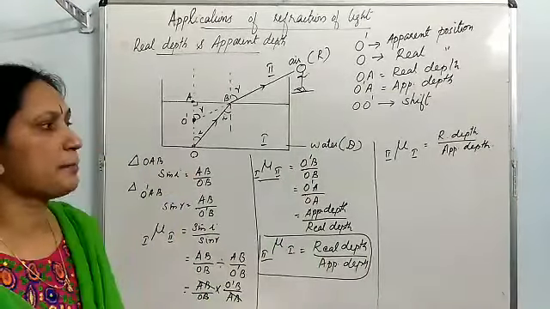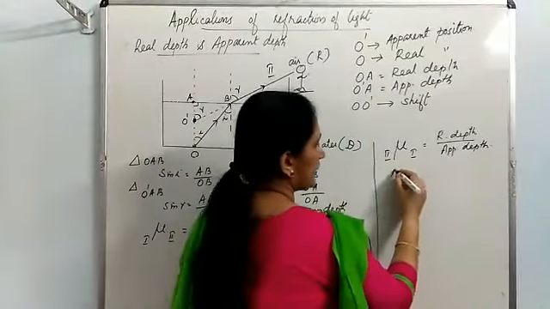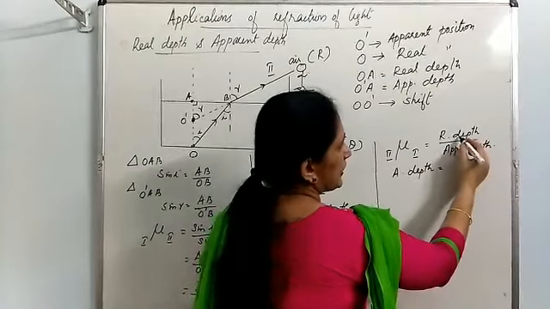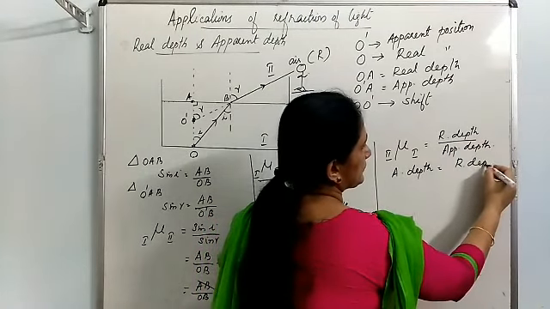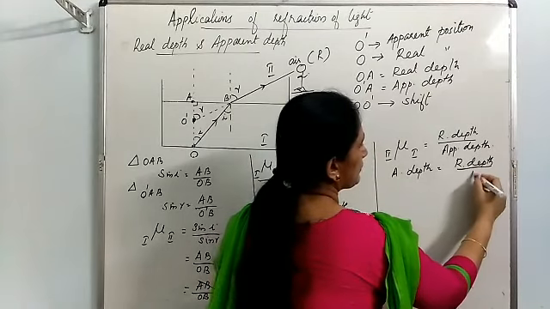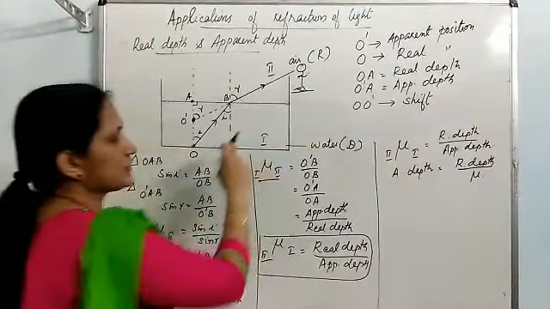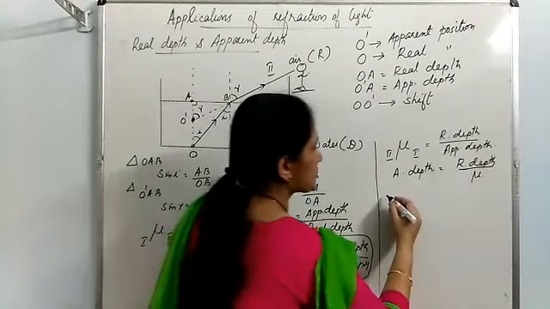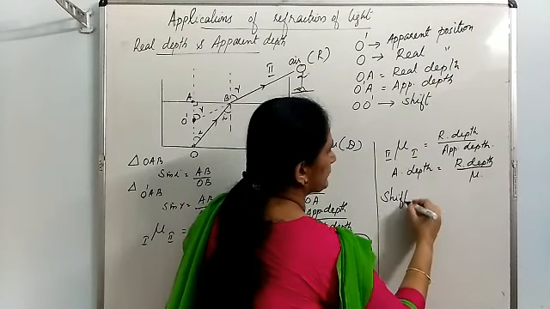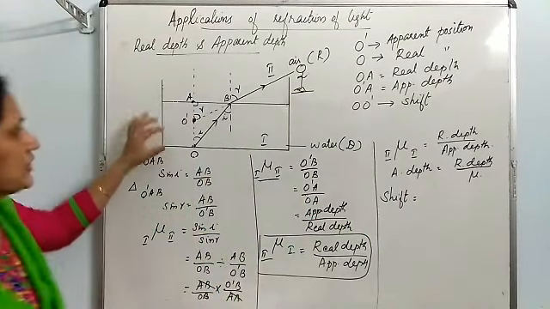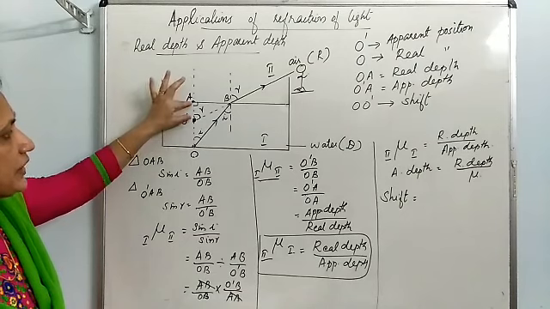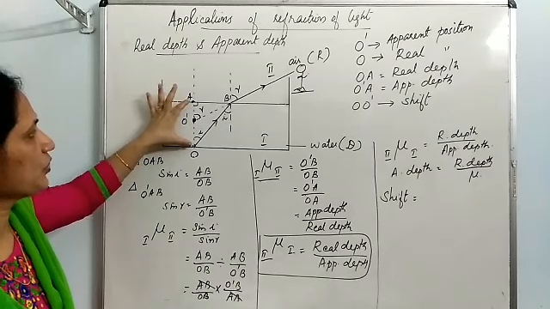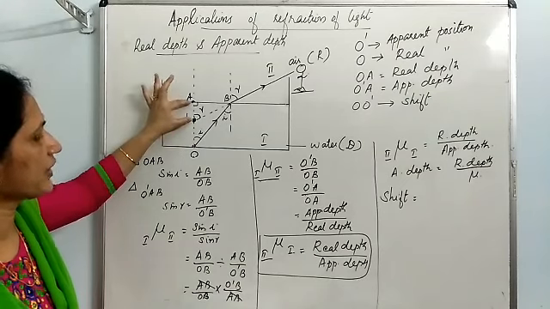Then what is apparent depth? Cross multiply. Apparent depth is equal to real depth upon the refractive index of this denser medium. Then how to find out the shift? Shift is actually real depth minus apparent depth. Shift means O dash, that is OA minus O dash A.